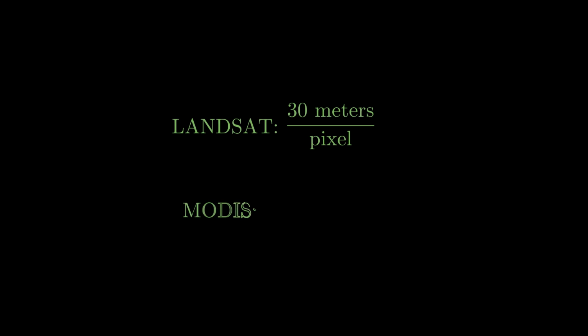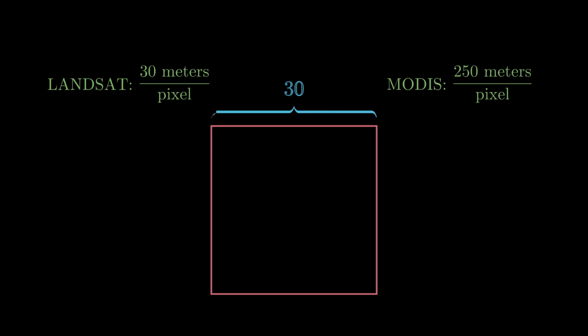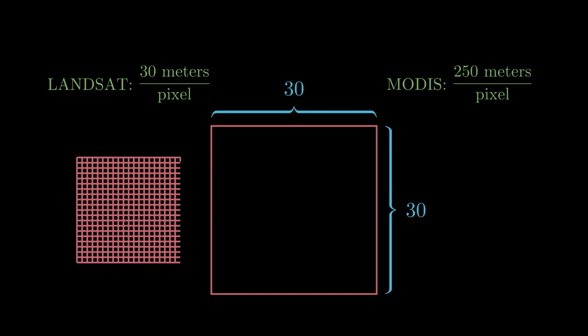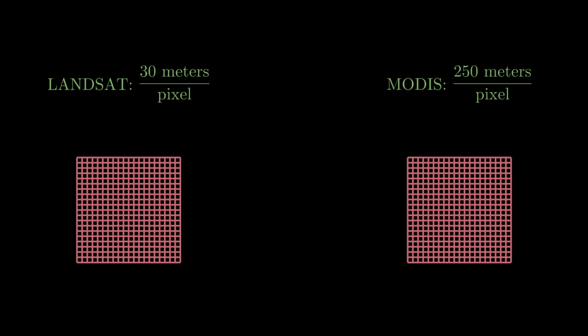Here we face another problem. If you look at the resolution of the two most used satellite techniques, we see that the resolutions are 30 meters per pixel and 250 meters per pixel. This means that an area of 30 meters by 30 meters is embedded in 1 pixel, and with an image of that many pixels, you can estimate how coarse the image will be. Because of such low resolutions, we need to increase our capabilities.